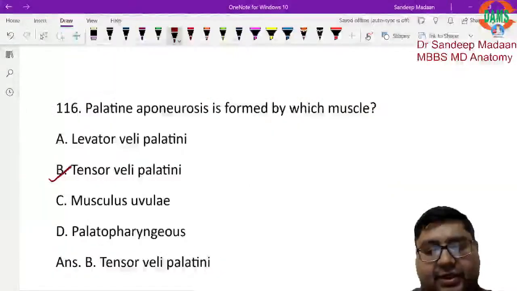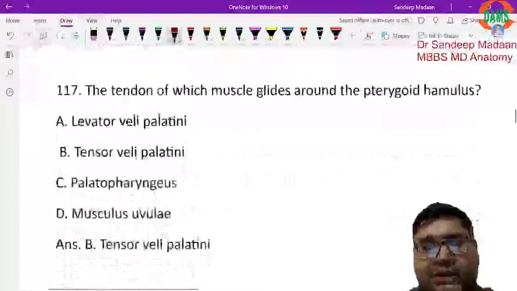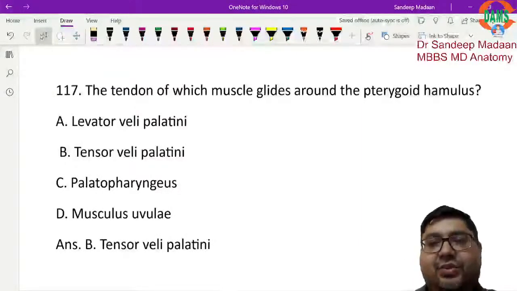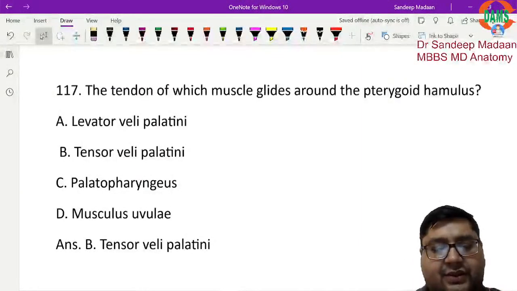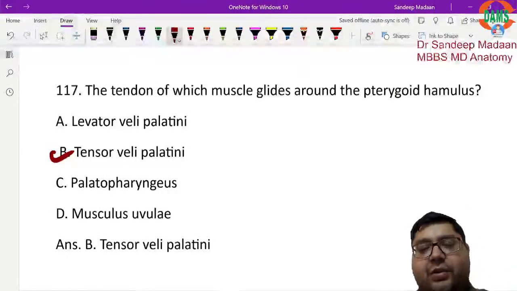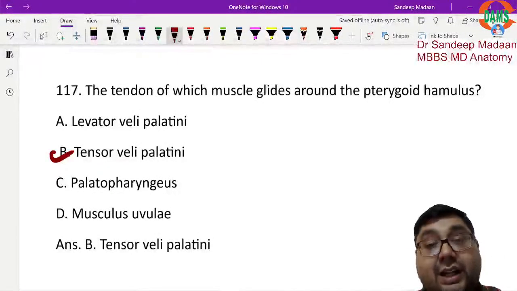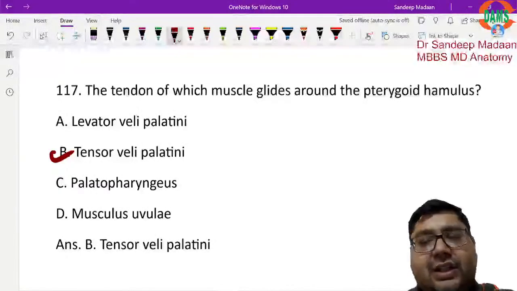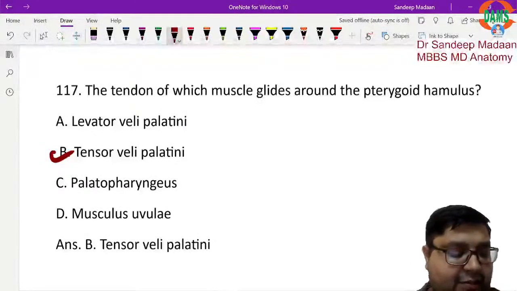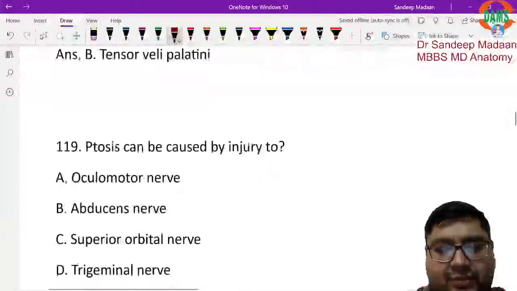So what we have learned here, the answer will be tensor veli palatini. We have seen it just now. In fact, the next question: tendon of which muscle glides around the pterygoid hamulus? Pterygoid hamulus, we have seen. Tensor veli palatini will wind around, glide around the bony landmark, and after that it continues as the tendon part. The flat tendon of the muscle is called aponeurosis. So that tendon will make the palatine aponeurosis. I hope both parts are clear.